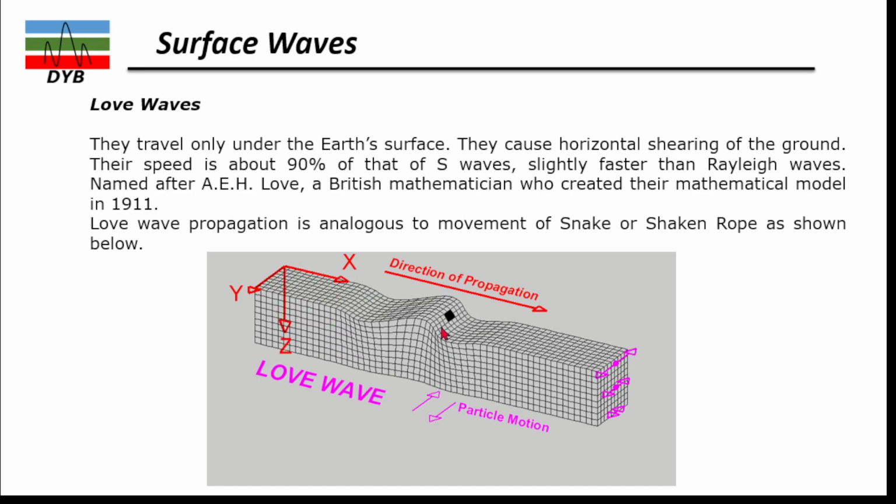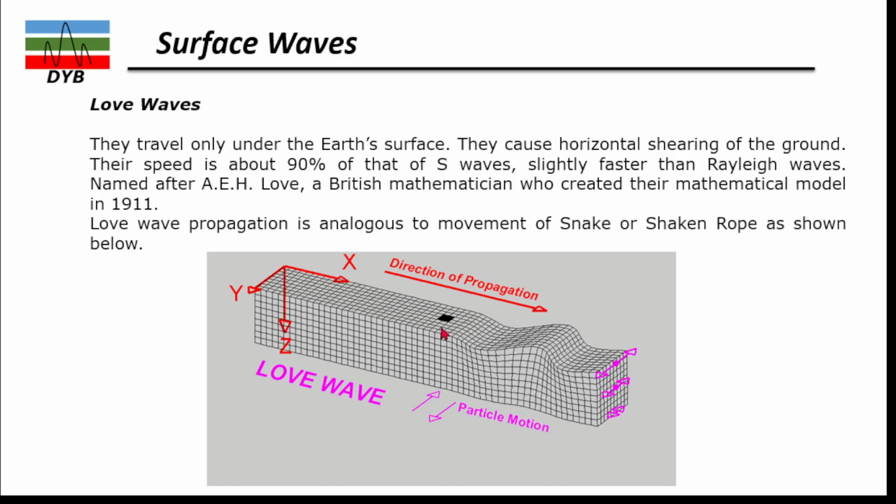So in seismic exploration, normally we are using the P waves and S waves, and the Rayleigh waves, which are the ground roll, are mostly removed.